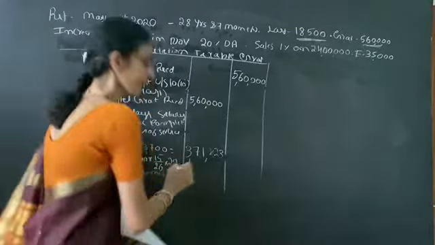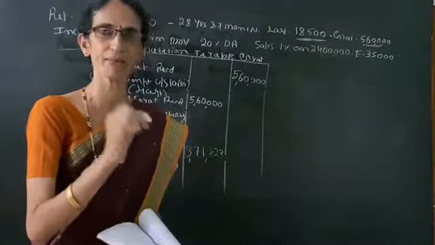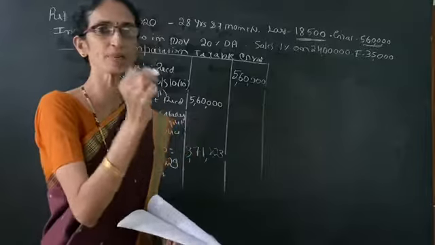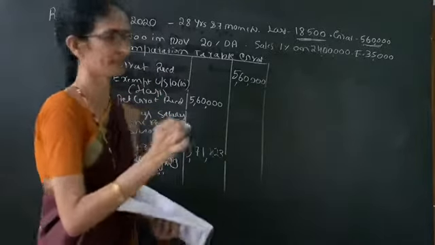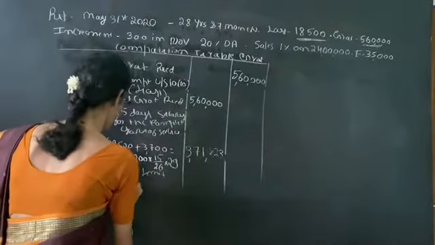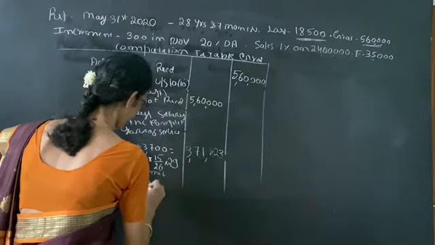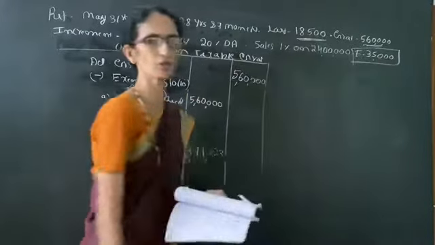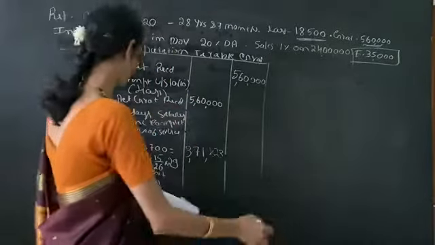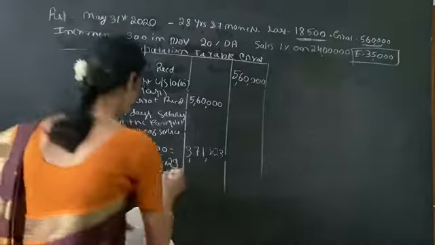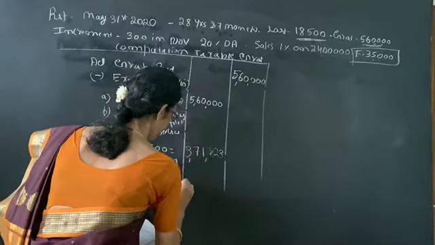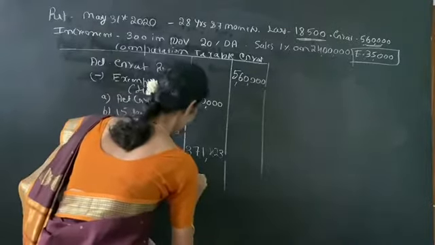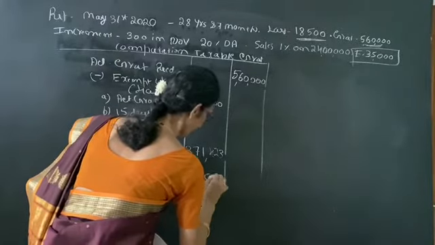Here once again, if any gratuity was received in the previous year, it should be deducted from the statutory limit. So actual statutory limit as per the income tax is 20 lakhs. Here it is clearly given earlier she received rupees 35,000 gratuity. So from this 20 lakh we have to deduct the gratuity received earlier, that is 35,000. So we get 19,65,000.